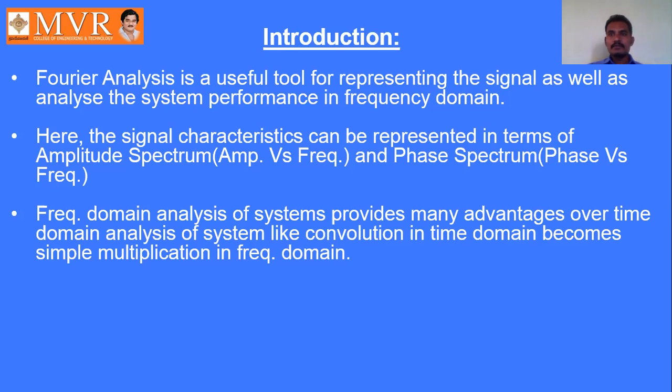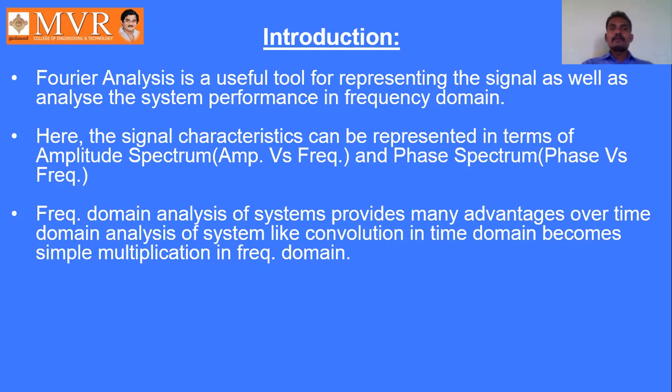What is meant by amplitude spectrum? Here the spectrum drawn between amplitude versus frequency is called amplitude spectrum, and the spectrum drawn between phase angle versus frequency is called phase spectrum. Amplitude spectrum is drawn between amplitude and frequency. Phase spectrum is drawn between phase angle and frequency.